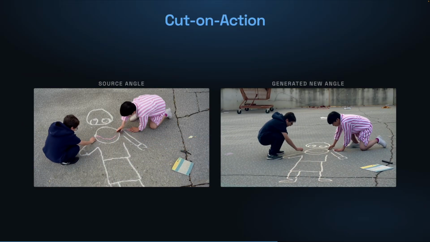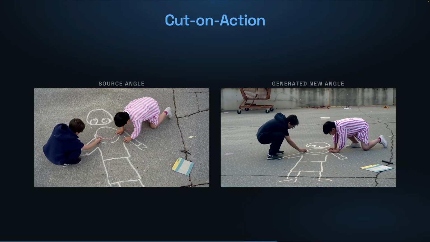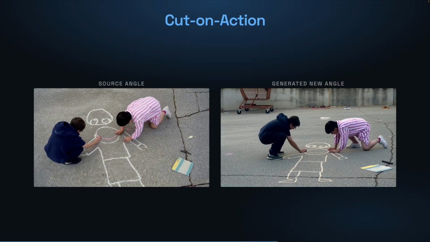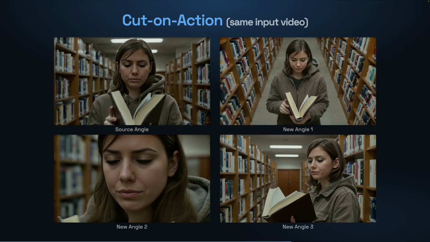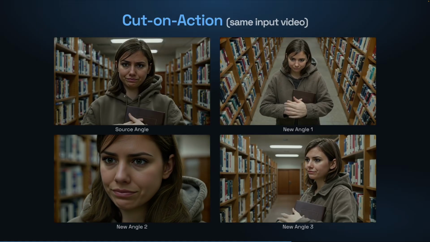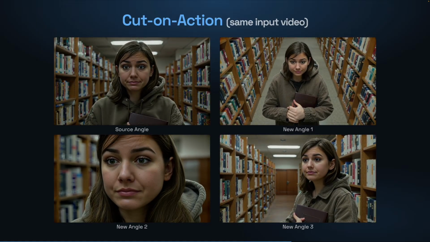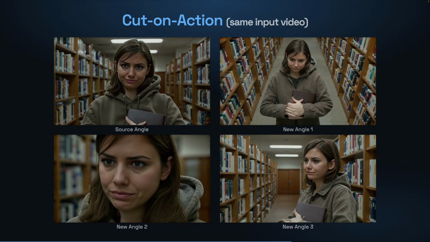Cut on action re-renders a scene from a substantially different viewpoint while preserving the action and timing. Another example: the parallel canvas handles references that are temporally aligned but very different spatially from the target, generating multiple diverse angles from the same source.